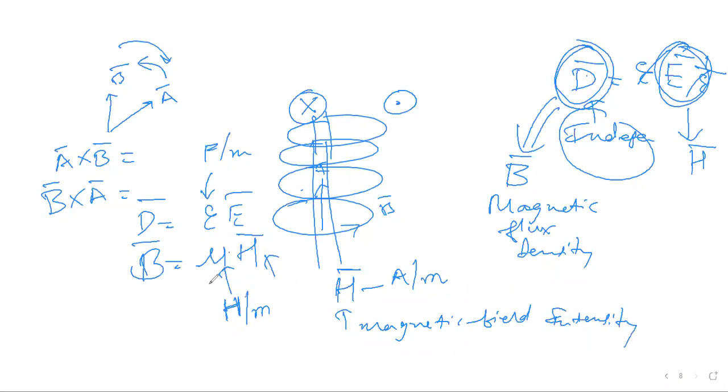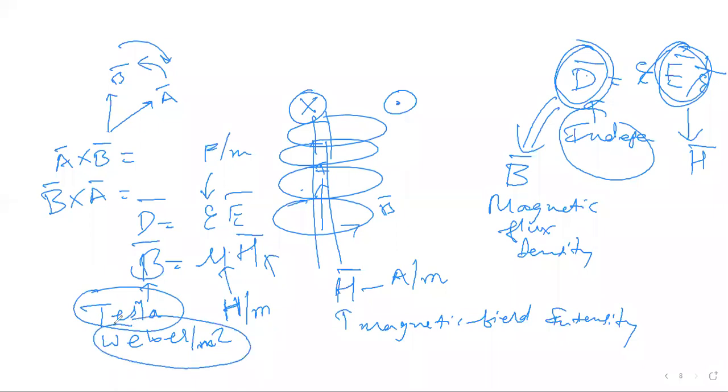So this is ampere per meter and Henry per meter. So it will be Henry ampere per meter square. We define this as Tesla, in honor of Tesla, or in honor of Weber. Henry into ampere, we define it as Weber per meter square. So it has a unit Tesla or a unit Weber per meter square.